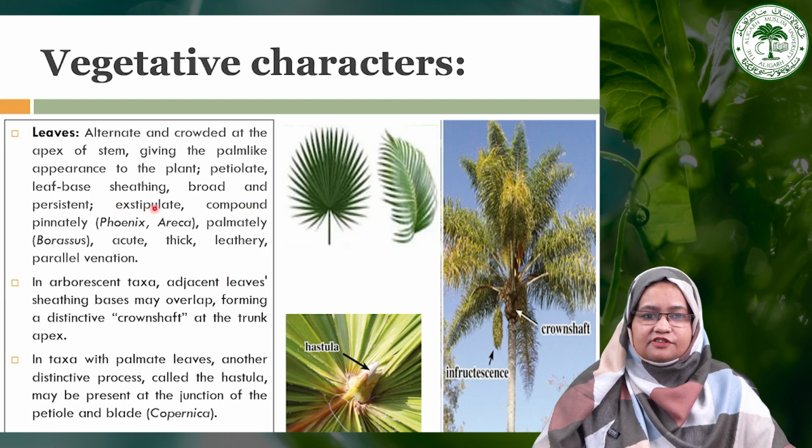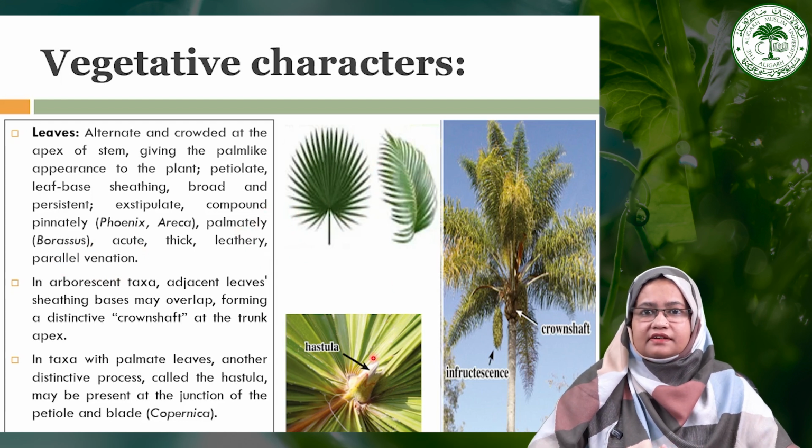Generally they are exstipulate. Sometimes the leaves are compound, maybe pinnately compound as in the case of Phoenix and Areca, and maybe palmately compound as in the case of Borassus. Generally they have an acute apex, thick, leathery, and they have a parallel venation.